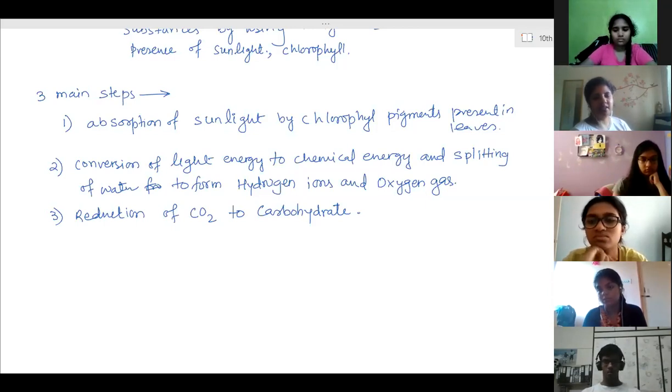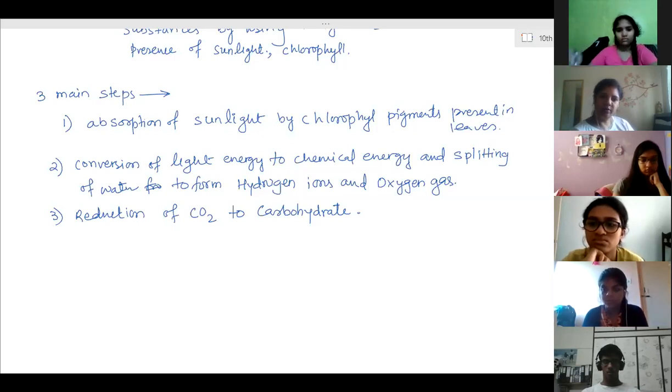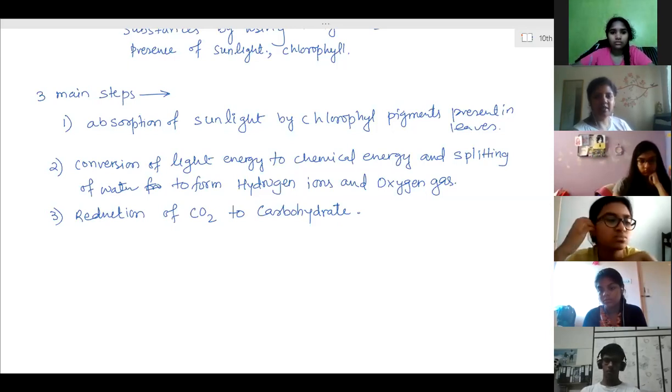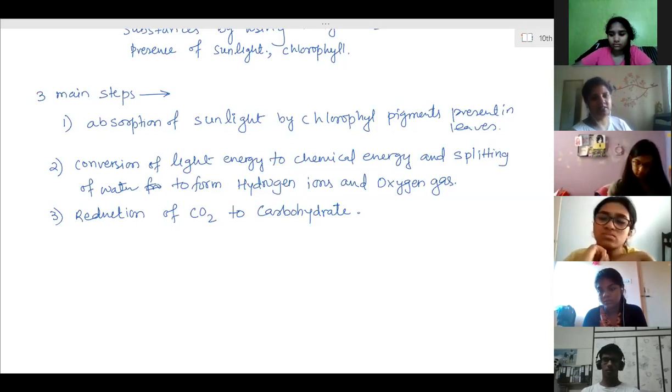Carbohydrates, by enzyme action, finally get converted into glucose. Proteins get converted into amino acids, and fats get converted into fatty acids and glycerol. So these are the end products of digestion, which happens in the small intestine. Complete digestion takes place in the small intestine.